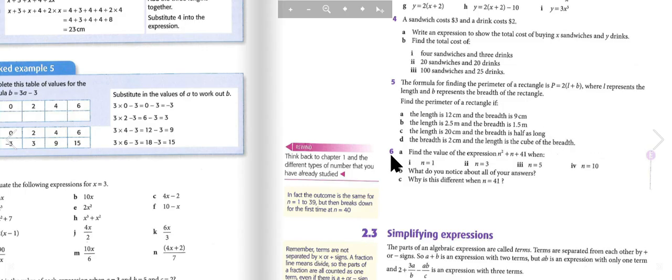Question number 6. Find the value of the expression n squared plus n plus 41 when n equals 1, n equals 3, n equals 5, and n equals 10. What do you notice about all your answers? Why is this different when n equals 41?